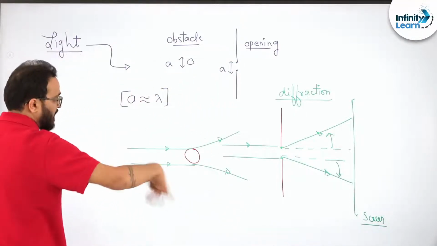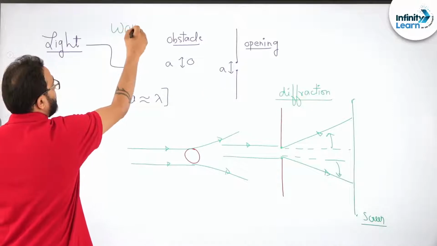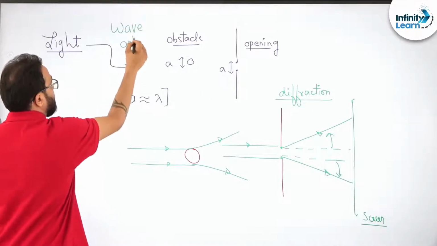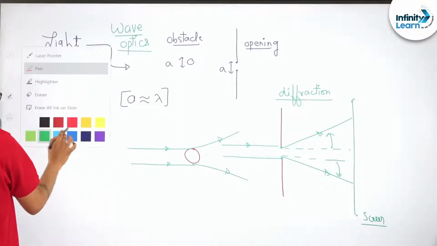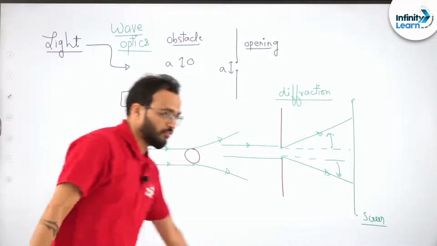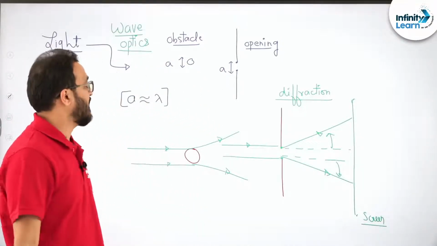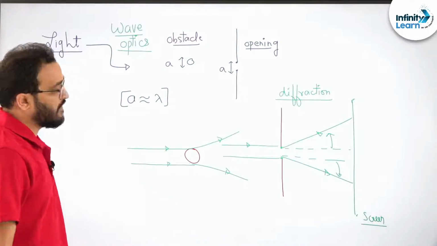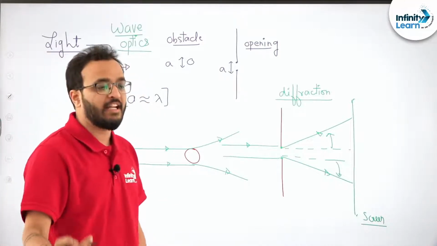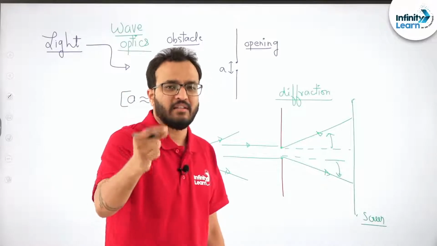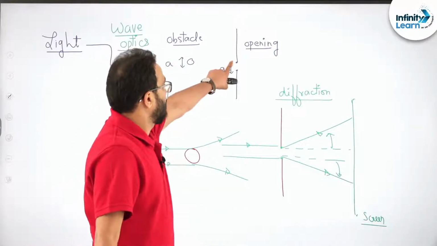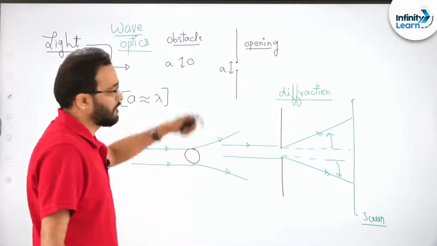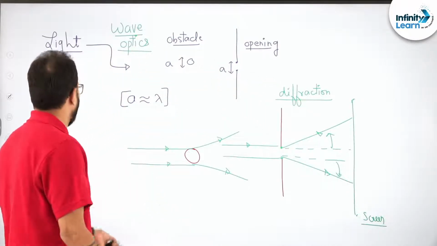So this complete study is known as wave optics. What is it known as? This is known as wave optics. So I hope it is clear. This particular thing is wave optics, where we are dealing with the interaction of light with tiny, so tiny, like quantum sized, openings or obstacles. Okay, anyways, now let's move ahead.